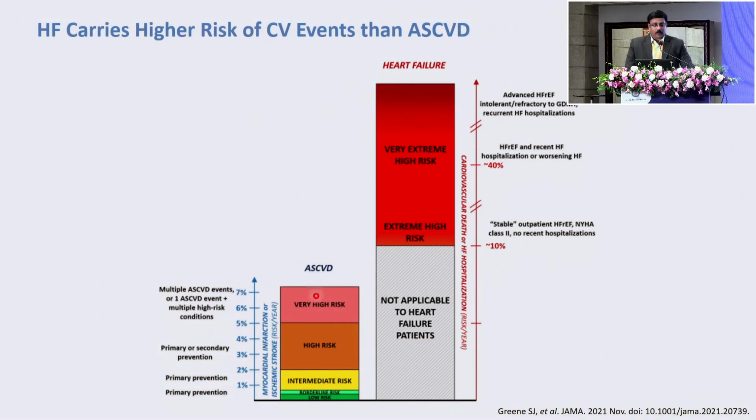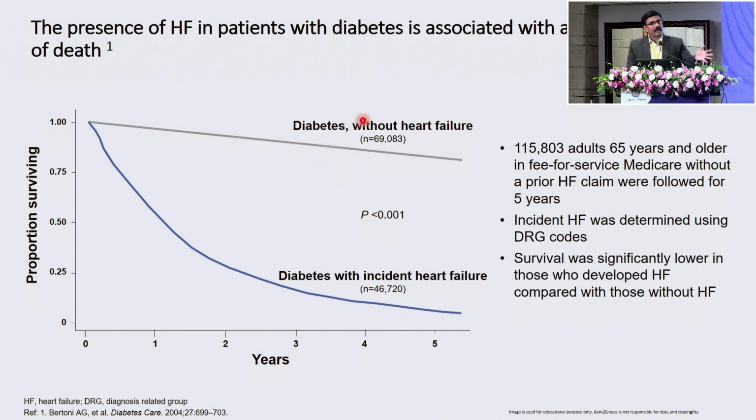And if you look at the 2 diseases, if you look at atherosclerotic cardiovascular disease, the highest risk, very high risk category carries a problem of about 7% risk of events. But look at the extreme risk of heart failure, which is nearly 40 to 50% mortality. What it means is, compared to atherosclerotic cardiovascular disease, the heart failure is a bigger killer. Looking into clinical practice, if you look at diabetes without heart failure and with heart failure, look at the steep difference in the curves. The heart failure fares much, much poor. They fare very badly. Survival is poor.